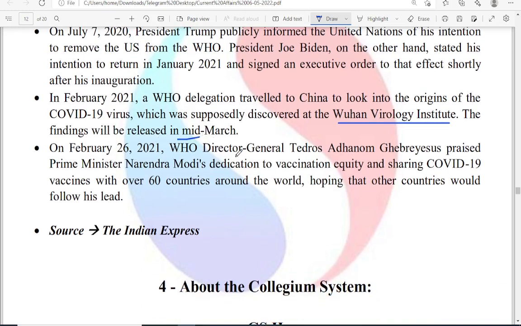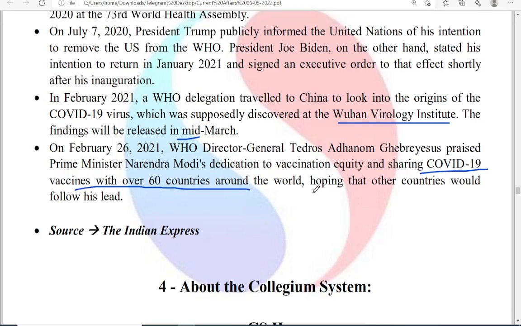So in February 2021, WHO Director General Tedros Adhanom Ghebreyesus praised Prime Minister Narendra Modi's dedication to vaccination, equity and sharing of COVID-19 vaccines with over 60 countries. Okay, so this is a proud moment for India because we shared vaccines with over 60 countries.